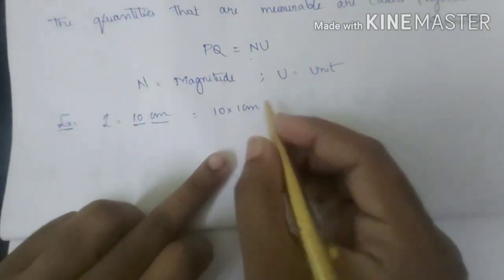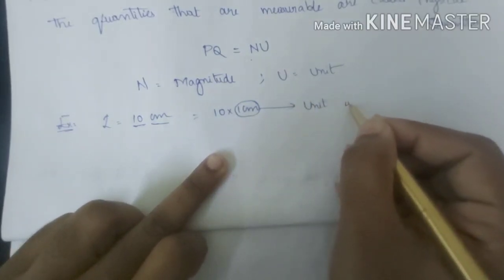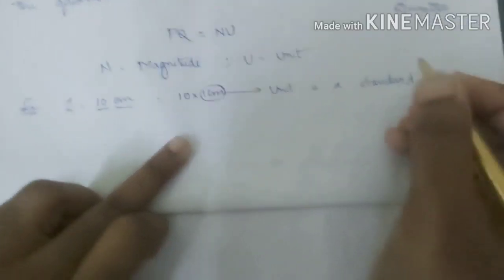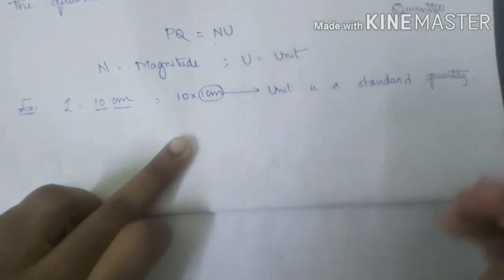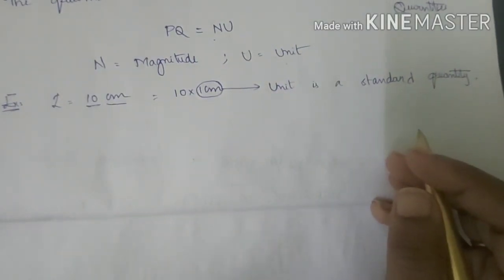So the unit is a standard quantity to measure something. For length, meter is the standard quantity.